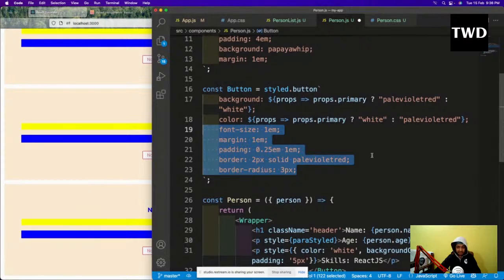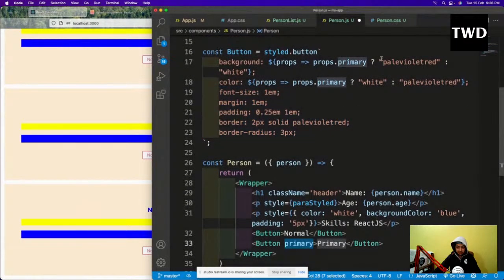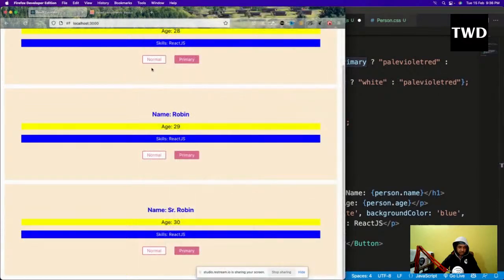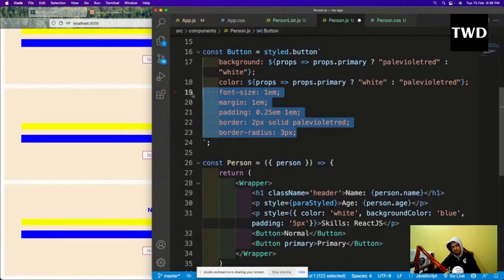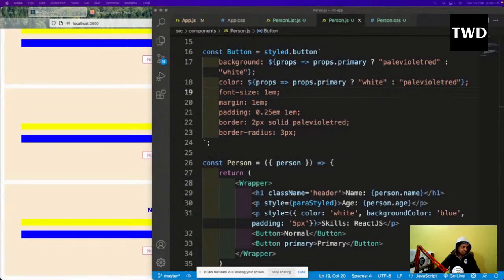If we are passing some primary prop like this, if we are writing this primary prop, the background will be like this, and the color will be like this. But if I am not passing a primary prop here, I'm not passing anything, the color will be like this. Okay, the normal button, it will be like this. So I'm saving a lot of code here. You will face issues like this a lot. Okay, so this is how it is done. So all this CSS we have learned, and tomorrow we are going to learn something cool, something new. Okay, so we've come to an end today.